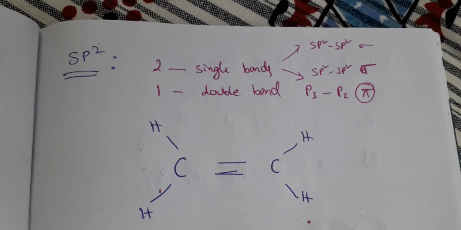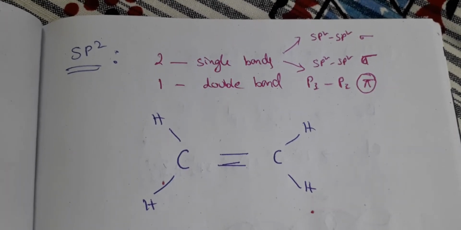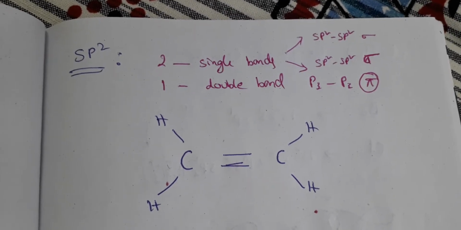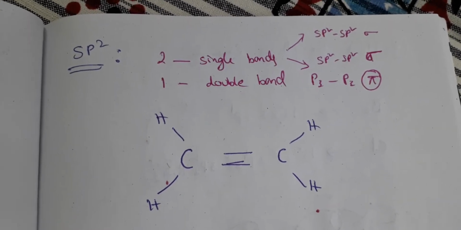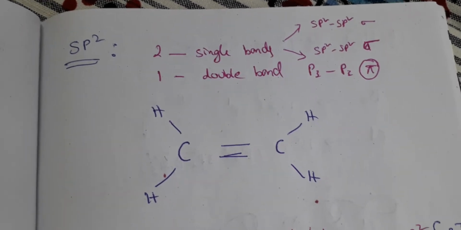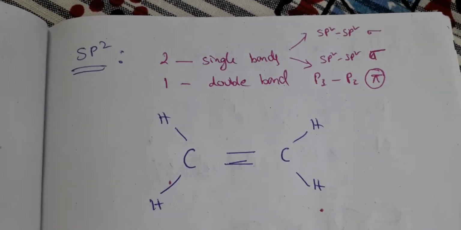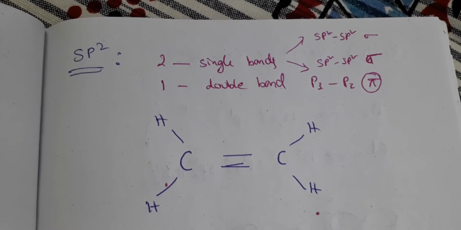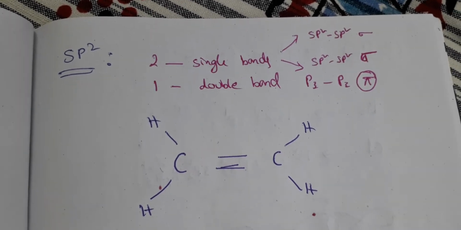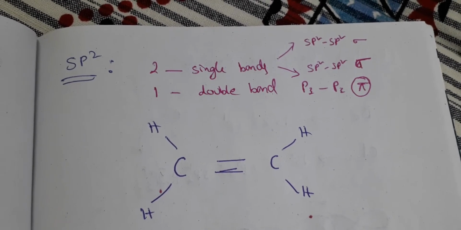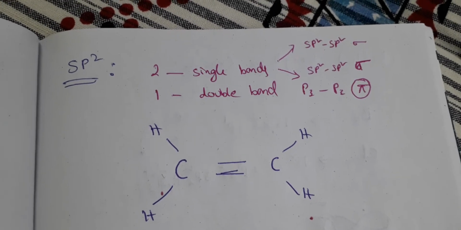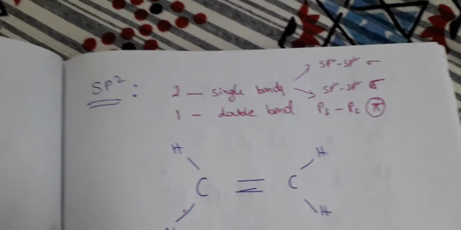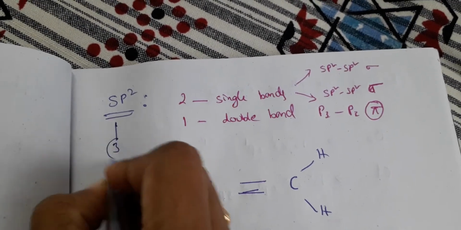Now sp2 hybridization. From the name it is very clear. 1 s orbital and 2 p orbitals combine together to give 3 sp2 orbitals. Each orbital's name is now sp2, right? Because it's a hybrid of s and 2p orbitals. So sp2 is the name of the new orbital. And how many orbitals will be there? 3 orbitals, because 1s and 2p are combined, and the resultant will have the same number of orbitals. So 3 sp2 orbitals.